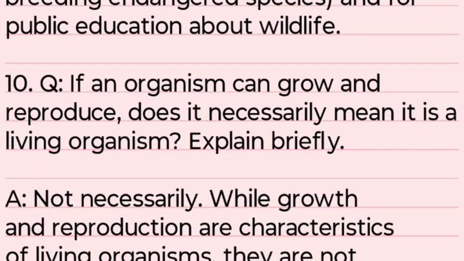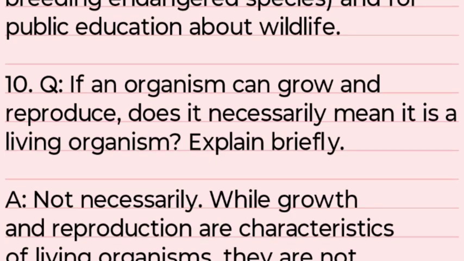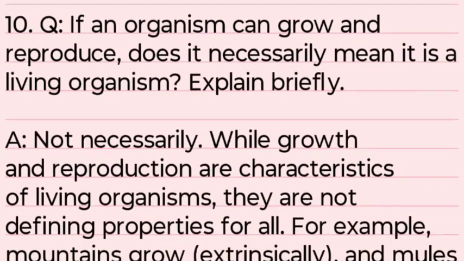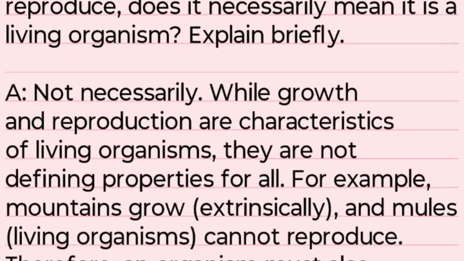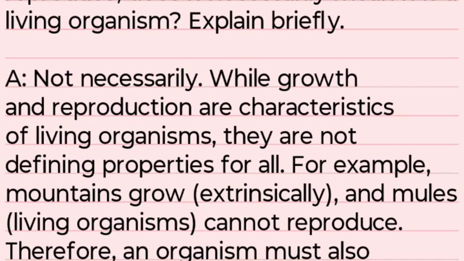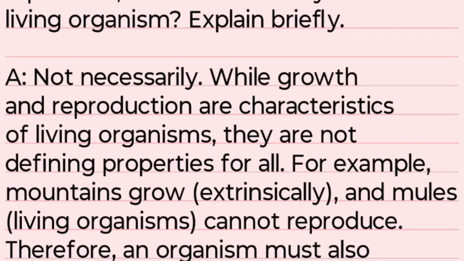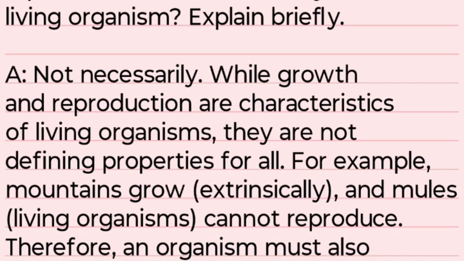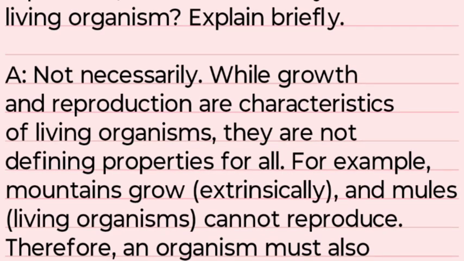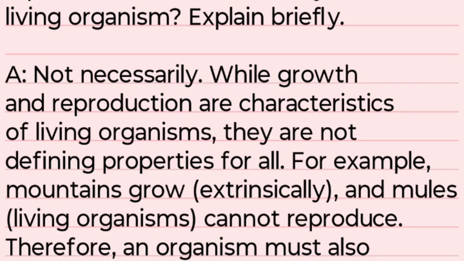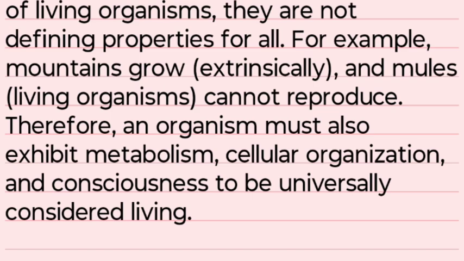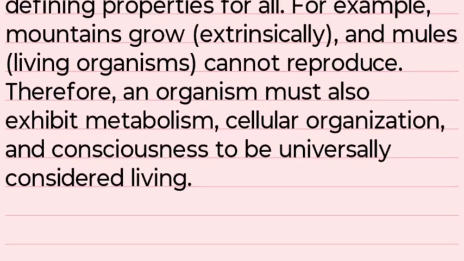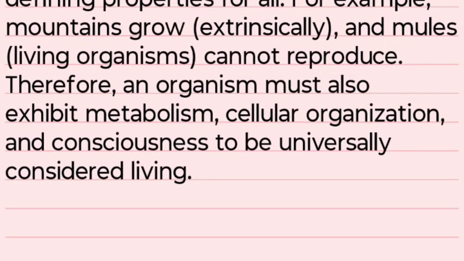If an organism can grow and reproduce, does it necessarily mean it is a living organism? Explain. Not necessarily. While growth and reproduction are characteristic of living organisms, they are not defining properties of all. For example, mountains grow and mules cannot reproduce. Therefore, an organism must also exhibit metabolism, cellular organization, and consciousness to be universally considered living.